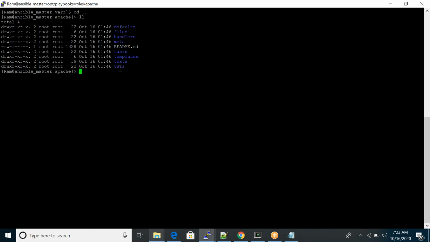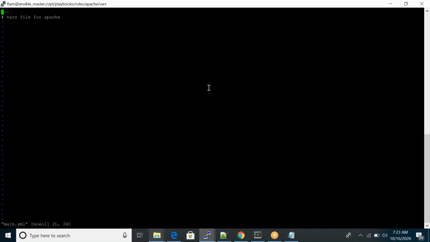Okay, so now go to your vars. I'll go to my vars, and I will mention my variables here. Here you can see one default empty file, so open this empty file. Here I will mention my variables. For example, I'm trying to install Apache, the httpd.